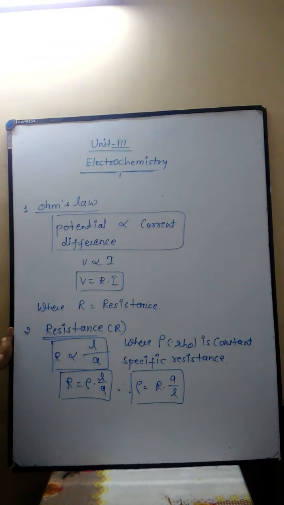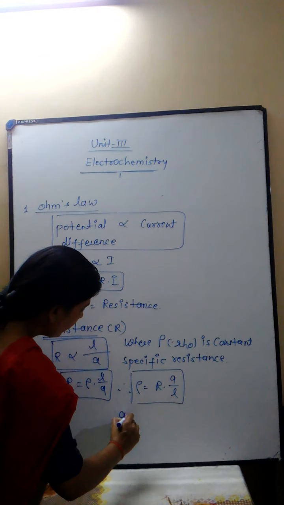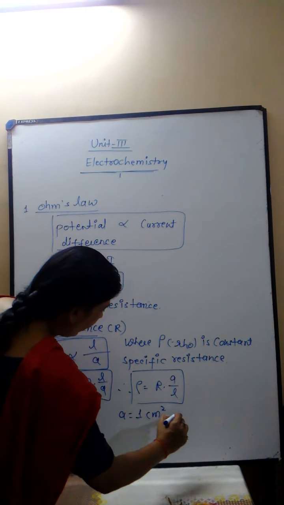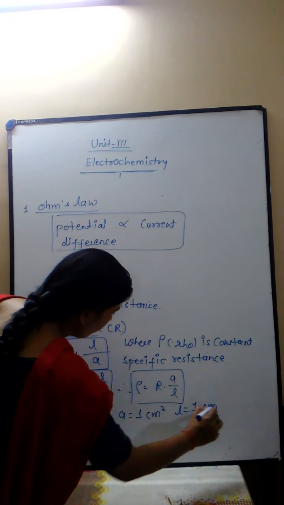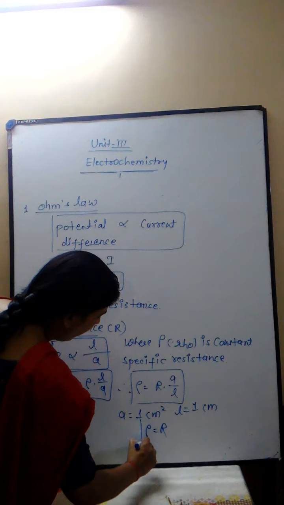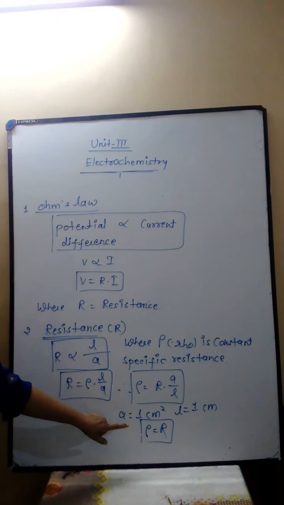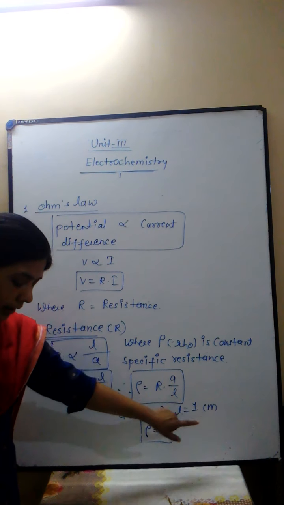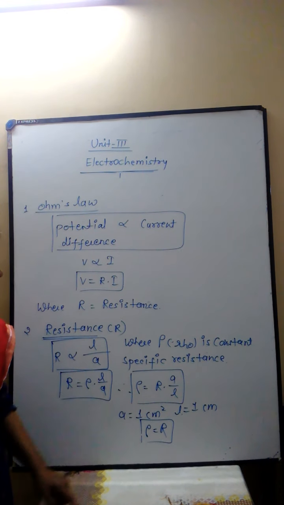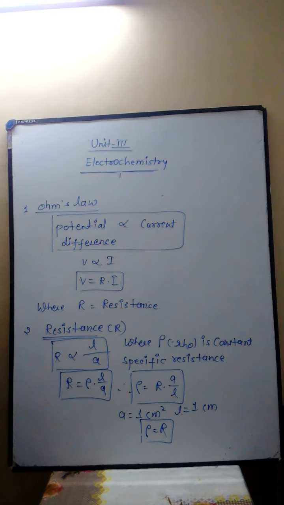Rho equals R A upon l. If A equals 1 centimeter square and the length between the electrodes is 1 centimeter, then rho equals R. It is called the resistivity. From this we define resistivity as the resistance offered by a conductor of 1 centimeter length with an area of cross section of 1 centimeter square. It is known as specific resistance or resistivity.